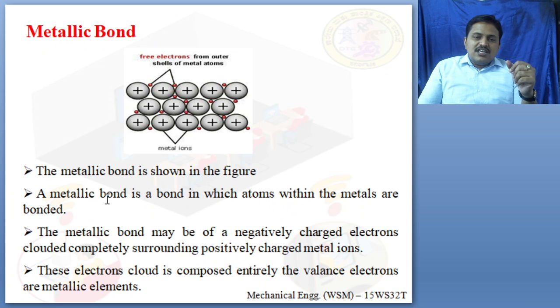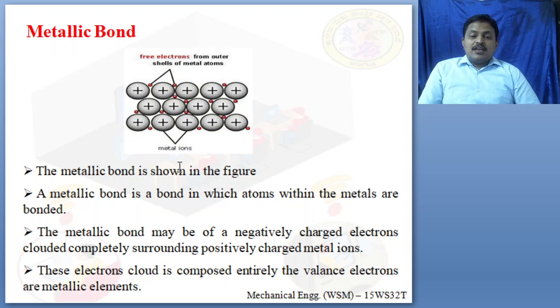Next we can see what is known as metallic bonds. What are metallic bonds? In this sketch you can see the small red color indicates the free electrons of the outer shell of the metal atoms. These positively charged ions are known as metal ions. You can see here there are metal ions, and in between them you can find free moving electrons.